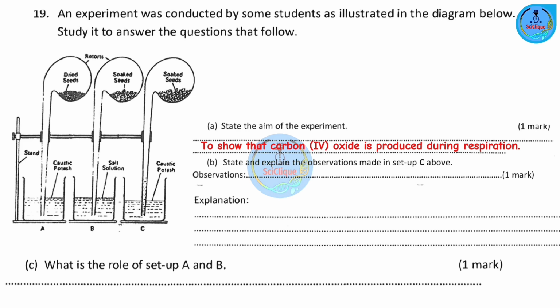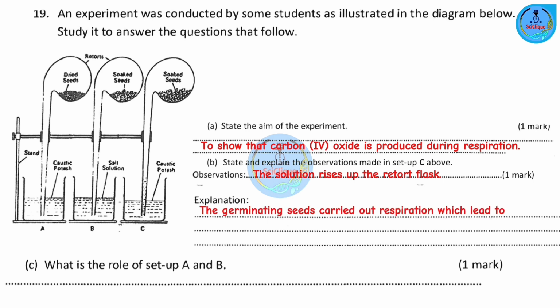So as we stated, respiration will take place. Respiration uses oxygen. So what will happen is that the volume of oxygen in the flask goes down, okay? But the volume of carbon (IV) oxide increases because this is a product of respiration. But immediately the carbon (IV) oxide is produced, it's going to be absorbed by the caustic potash, by the potassium hydroxide solution.